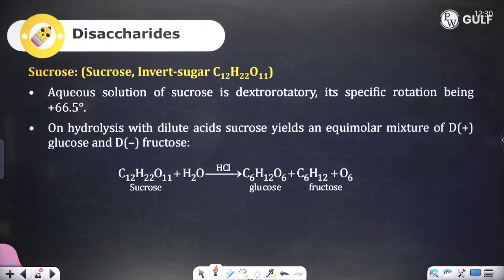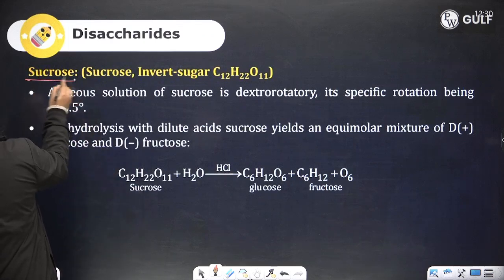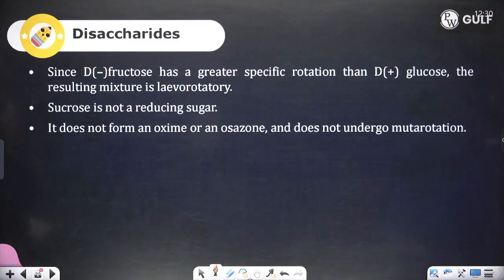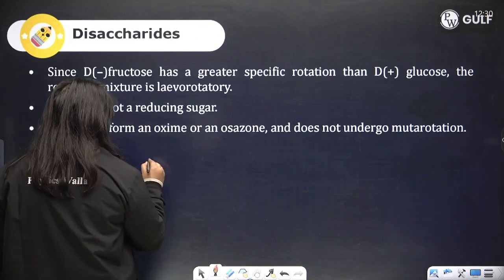Now, what is sucrose, beta? Sucrose is nothing but what you get when glucose reacts with fructose. So, alpha glucose and beta fructose, when they come together, you get sucrose. So what does it look like? It looks like this.